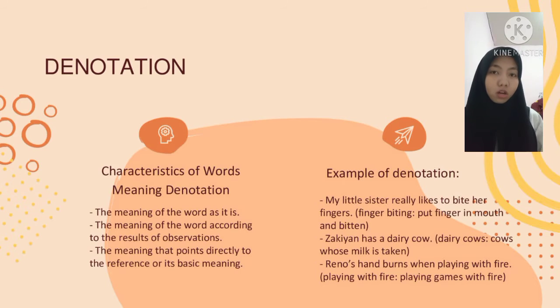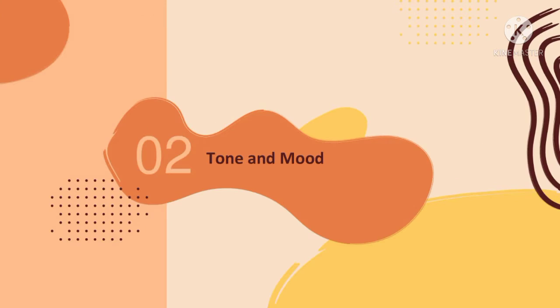Example of denotation. My little sister really likes to beat her finger. Finger beating is putting a finger in the mouth and beating it. Chakian has a dairy cow. Dairy cow is a cow whose milk is taken. Rena's hand burned when playing with fire. Playing with fire is playing games with fire.